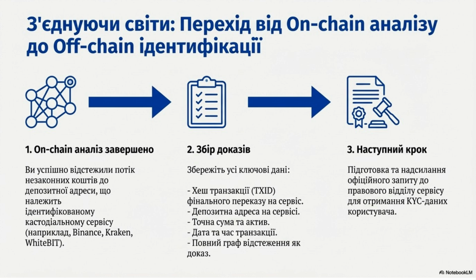The process moves from on-chain analysis to off-chain identification. Once the flow of illicit funds is traced to a custodial service's deposit address, the next step is to gather all key evidence. This prepares for sending an official request to the exchange's legal department for the user's KYC data.